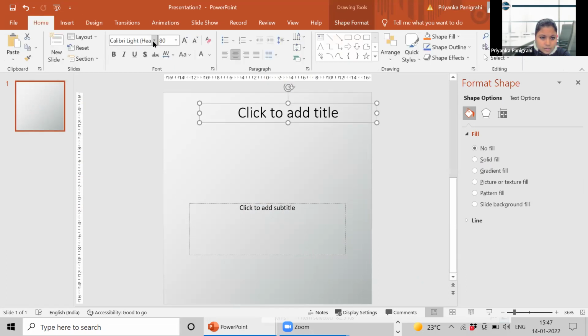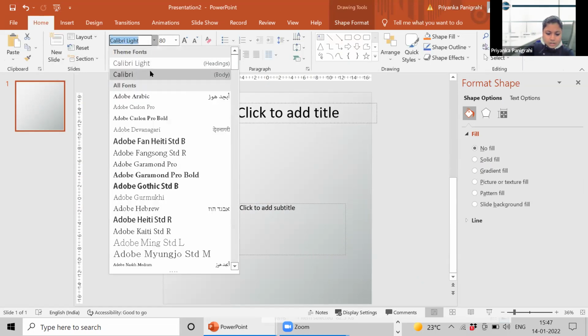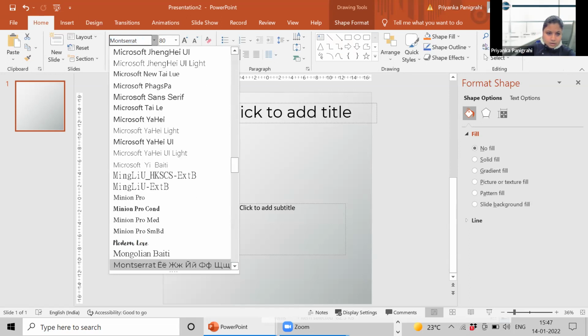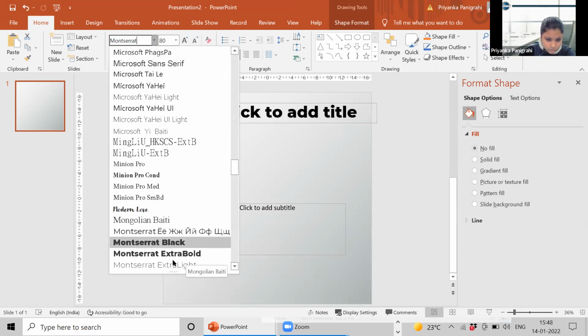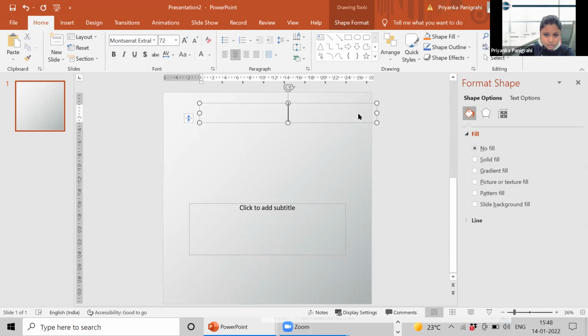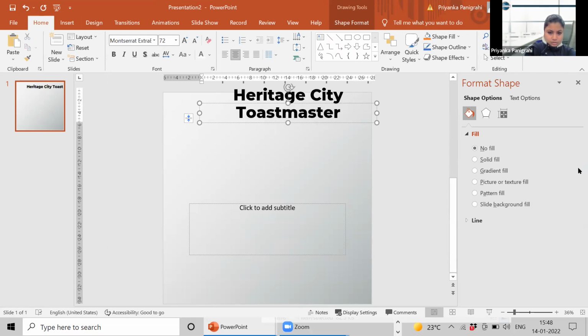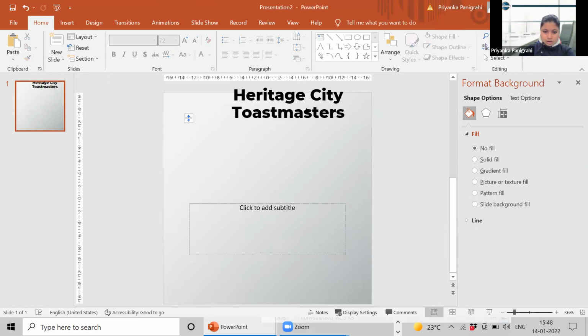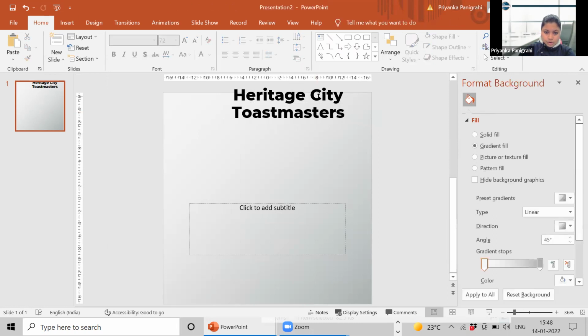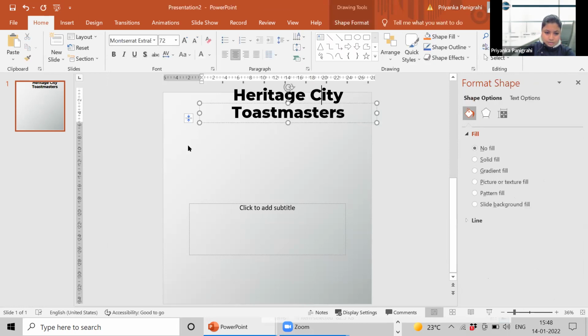And you can now select, you can make the font Montserrat. We have it. Let's see Montserrat. Yeah, I think this is it. It's a light. We can write Heritage City Toastmasters. And then what you can do is, you can copy the logo and everything here.